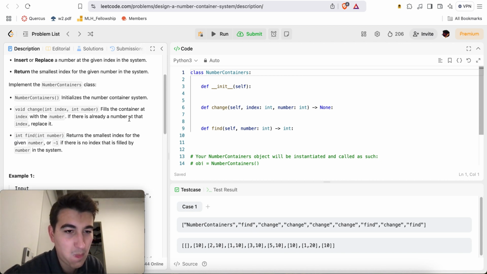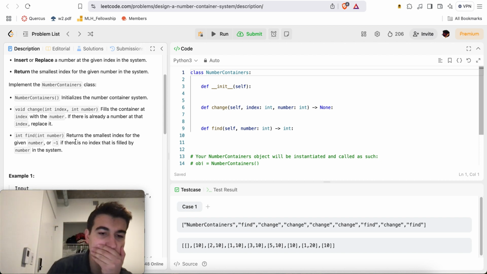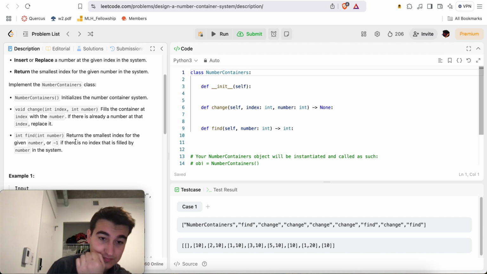Oh, I see. Right, so as you change indices of numbers, you're going to mess things up.